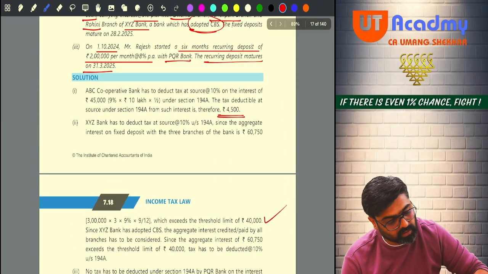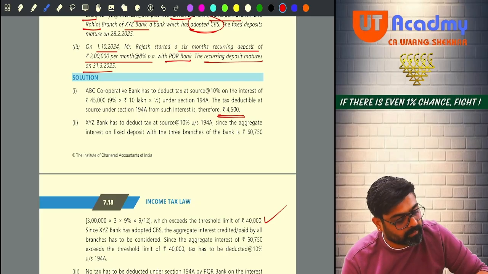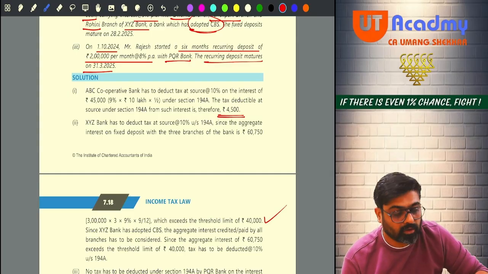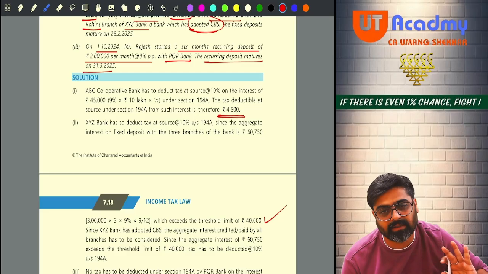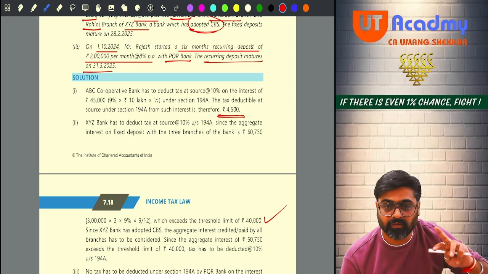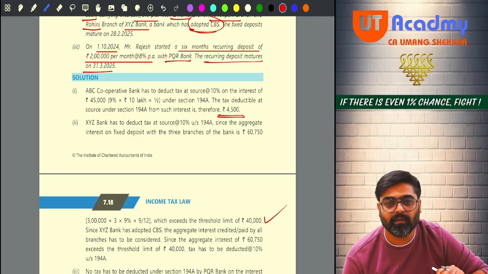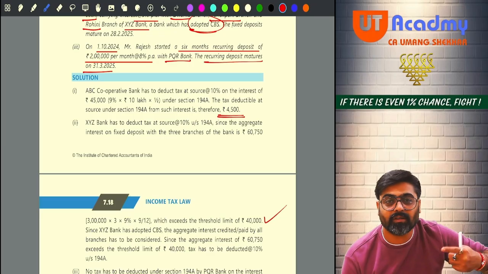2 lakh rupees is the recurring deposit. Every month 2 lakh rupees is deposited. On that 8% interest will come. That 8% is the per annum interest, so you are supposed to divide it by 12. So first month interest will be 1,333. Now for the second month, 2 lakh will be invested again. But for the second month, the interest will not come on 2 lakh. It will be coming on 4 lakhs, because it is a recurring deposit.